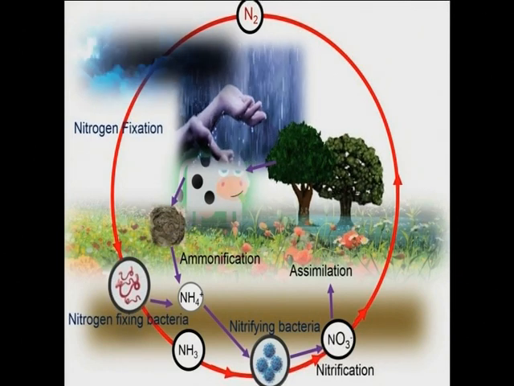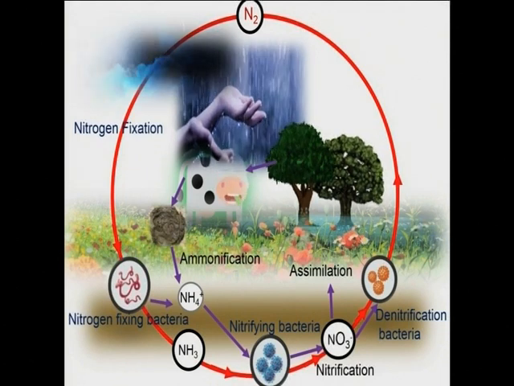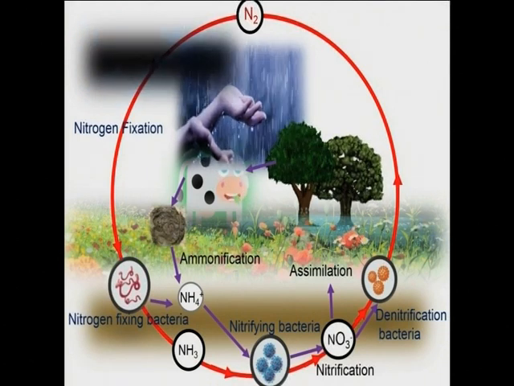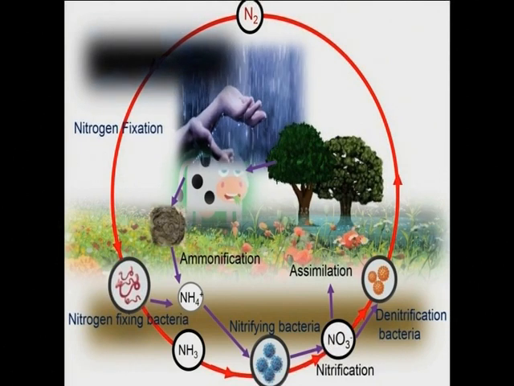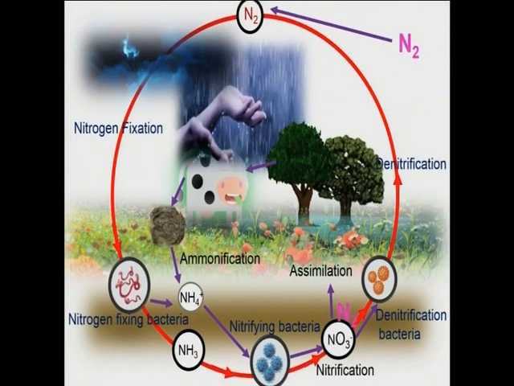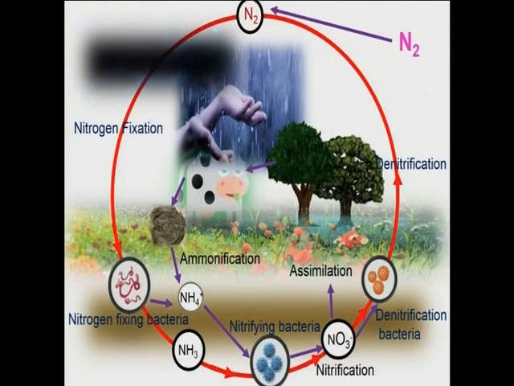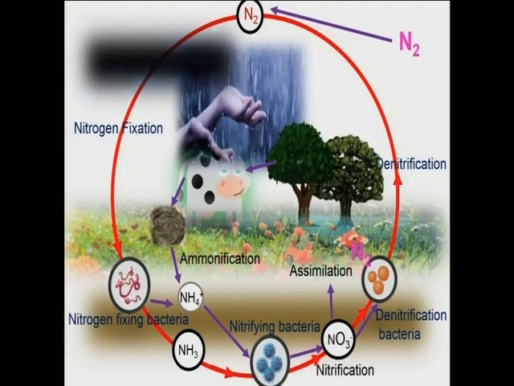Some of this nitrate, we have another bacteria which is denitrifying bacteria. This bacteria is going to convert the nitrate back to nitrogen. Actually the process happens this way.